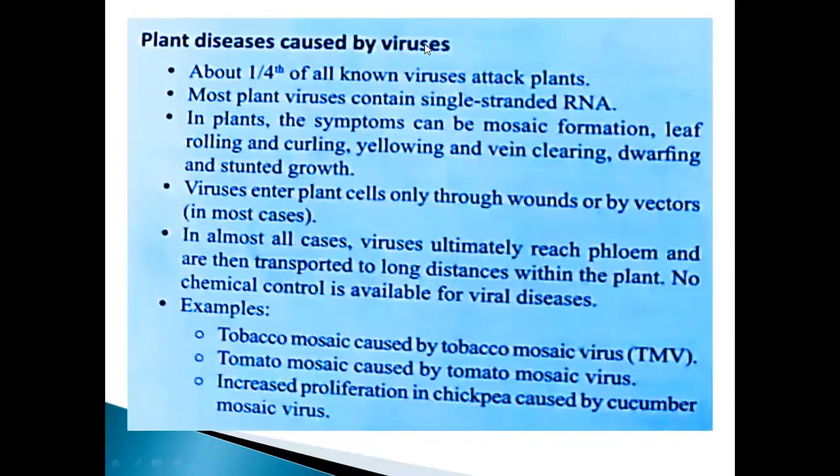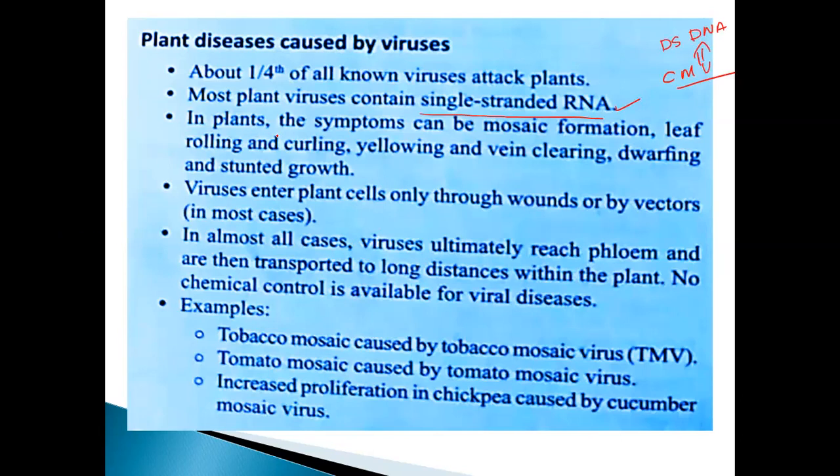And plant disease caused by the viruses. That one is called bacteria. Next one is called what is the name? What are the viruses involved in this process? How will it affect the plant growth or production? About 1/4 of all known viruses attack the plants. Most plant viruses contain single standard RNA molecules, except cauliflower mosaic virus. Cauliflower mosaic virus contains a double standard DNA molecule.